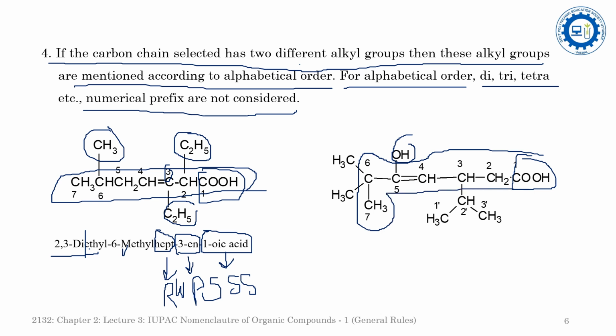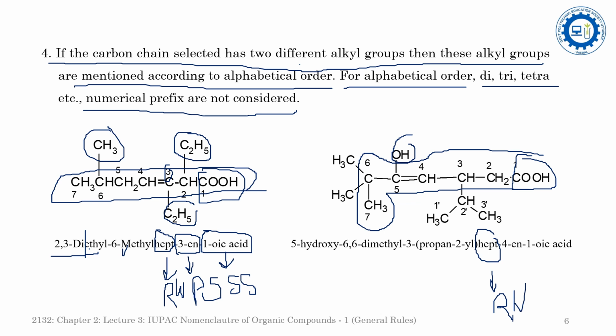So the root word will be hept. That is the root word. Now, the primary suffix again tells about the saturation or the unsaturation. At the 4th position there is 1 double bond. So the 4-en will be the primary suffix.